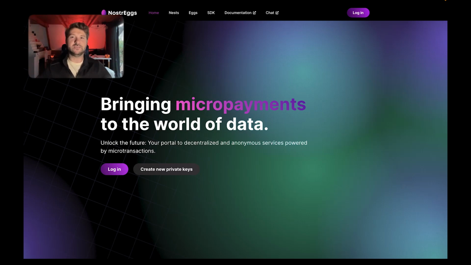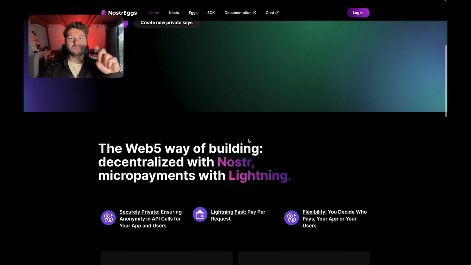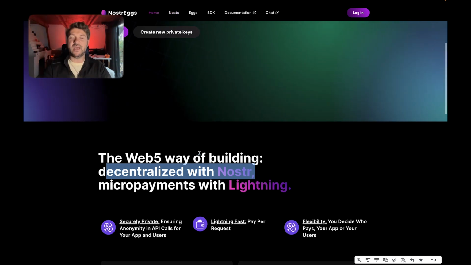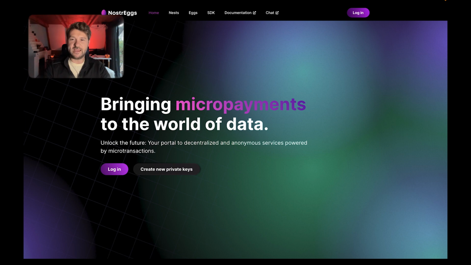Now, NostrEggs is an attempt to use two technologies, which are Nostr for its decentralized communications properties and the Bitcoin Lightning Network and its micropayments capabilities, to be able to add and revolutionize the world of data science with micropayments when it comes to monetizing on data or monetizing on APIs. Now, what we're going to look at today is how can you monetize on your data? And anyone can get started, and it's just a matter of minutes with your existing data.